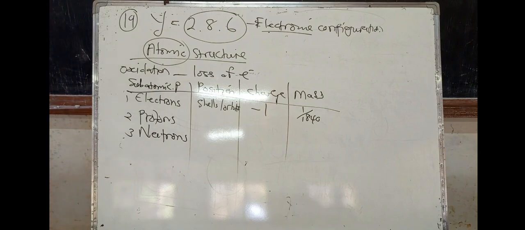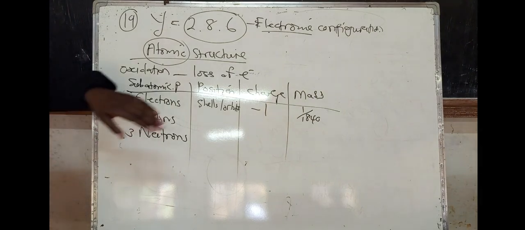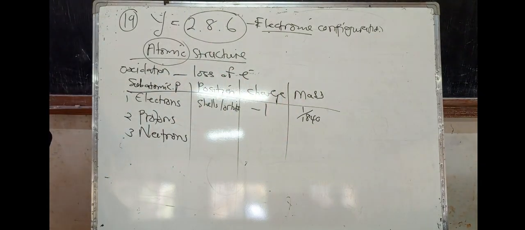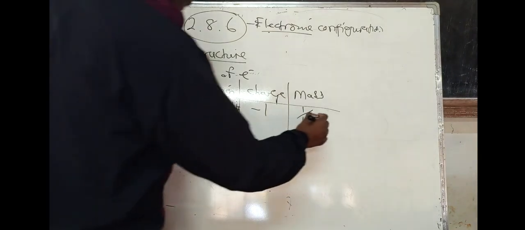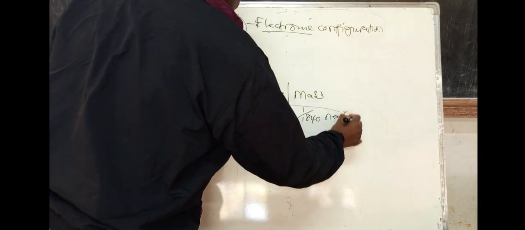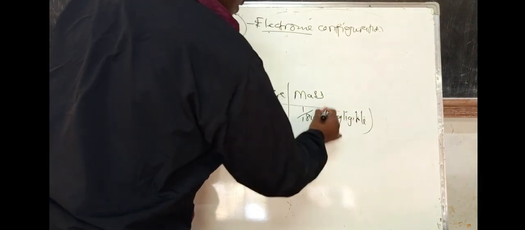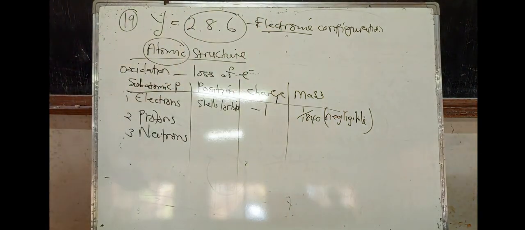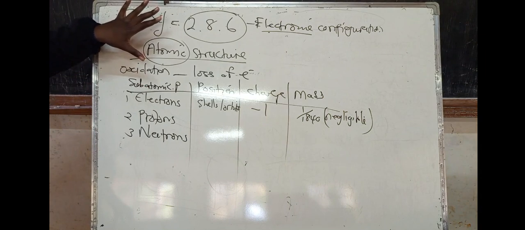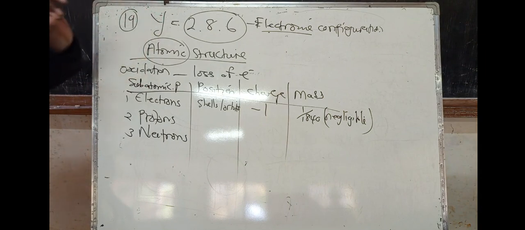It's a small fraction, 1 divided by 1840 is a very small number. You can just say the mass of electrons is negligible. You must know that it's negligible, it does not influence the mass of an atom, a very small mass.